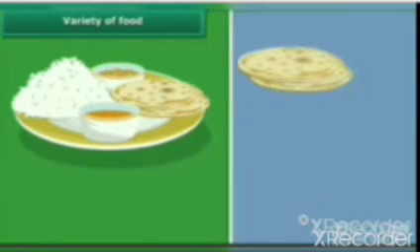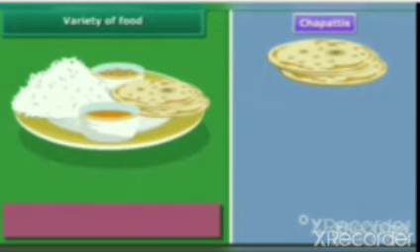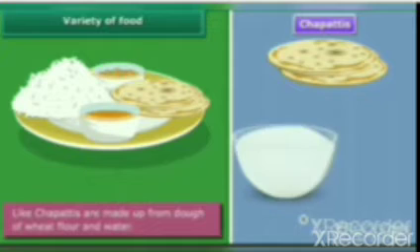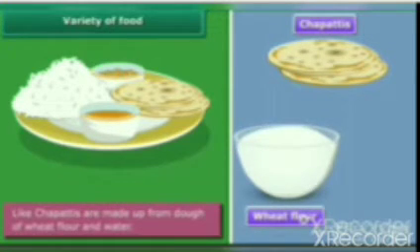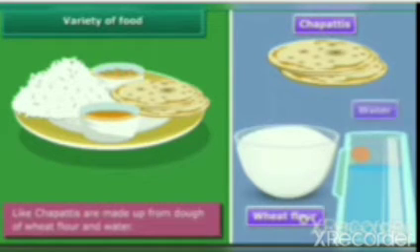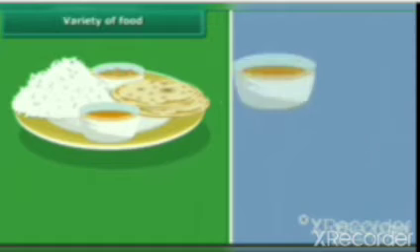So chapatis. Chapatis are made from dough of wheat flour and water. Dough means maavu. അരച്ചു വെച്ച മാവ്. So dough of wheat flour and water, these are the things used to prepare chapatis.